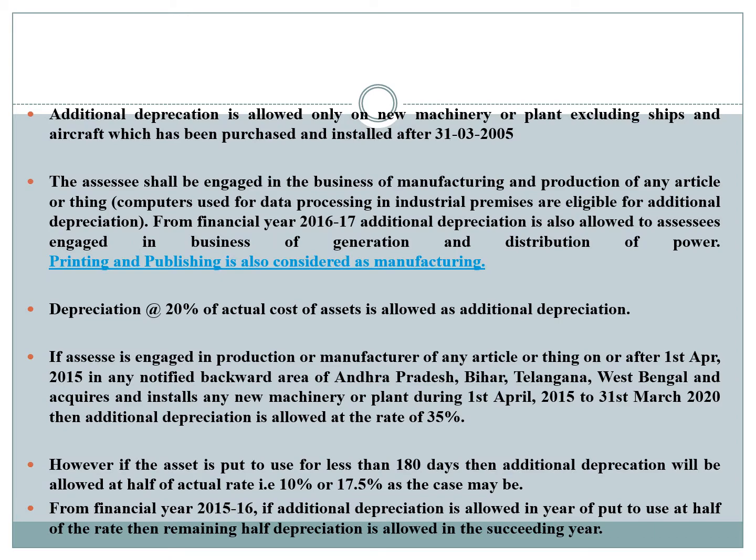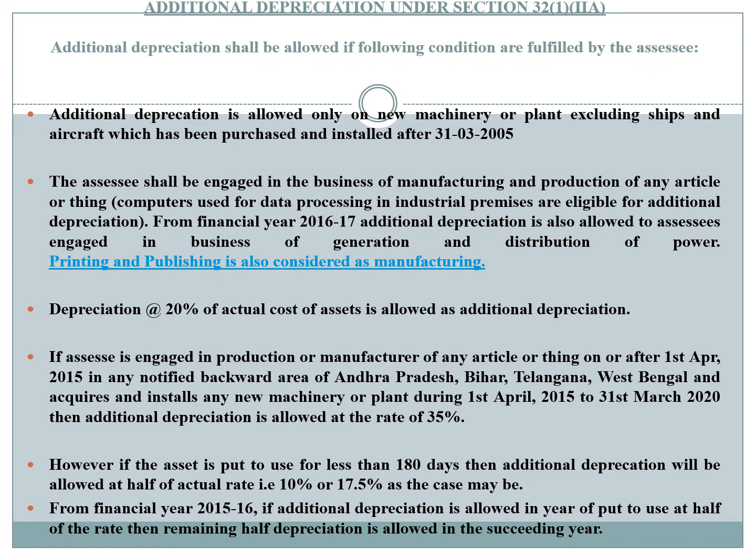Now let us know about additional depreciation under section 32(1)(iia). Additional depreciation shall be allowed if the following conditions are fulfilled by the assessee. Let us understand the conditions. Additional depreciation is allowed only on new machinery or plant, excluding ships and aircraft, which has been purchased and installed after 31st March 2005, that is, purchased on or after 31st March 2005.